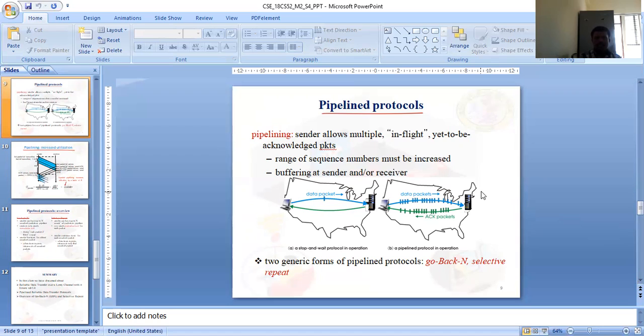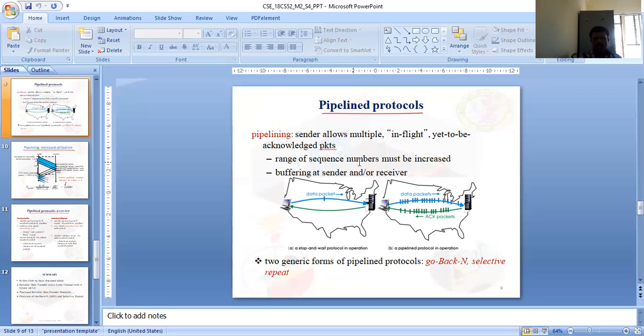In pipelining, the sender allows this. In the earlier cases that we have discussed so far, only one packet is sent, and then for packet 0, acknowledgement 0 is received back from the receiver to the sender. Here the sender allows multiple in-flight, yet-to-be-acknowledged packets. So instead of sending one packet at a time, you send 2, 3, or 4 packets at a time, depending upon the window size. The range of sequence numbers must be increased, and buffering is done at the sender and receiver.